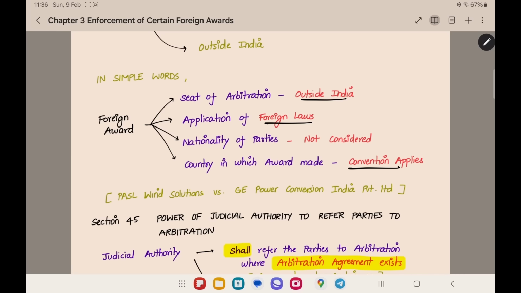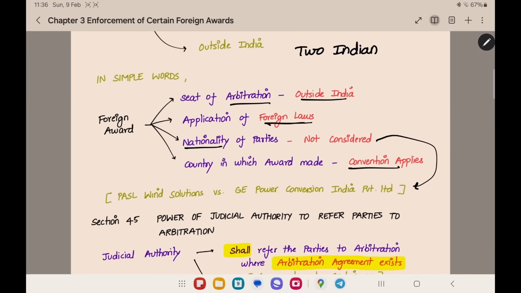Here, one thing we should not see is the nationality of the parties. This is decided in the case law PISL Wind Solutions versus GE Power Conversion. In this case, the Supreme Court held that even two Indian parties can make a foreign award by selecting a foreign seat of arbitration.